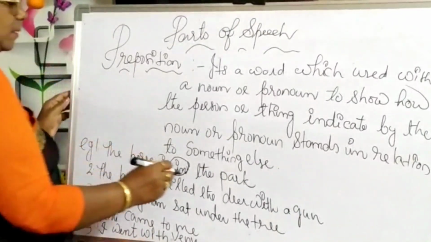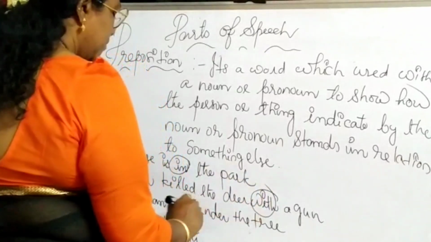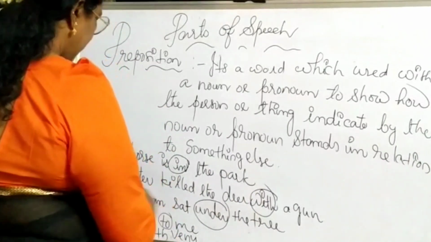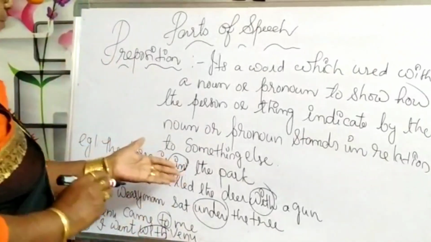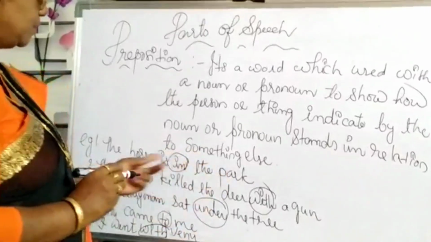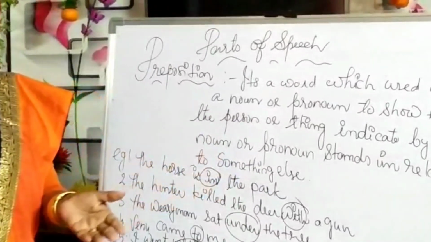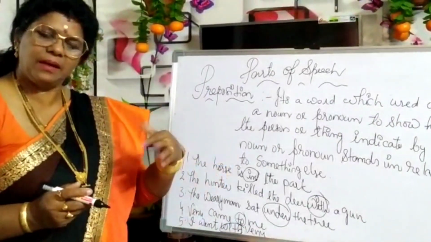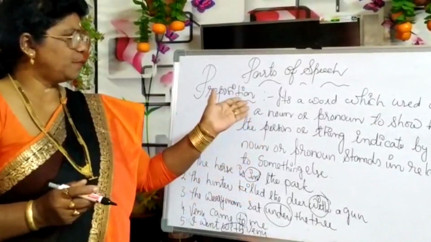The hunter killed the deer with a gun. The weary man sat under the tree. Venu came to me. I went with Venu. All these prepositions show the relation between two objects. Then in prepositions there are also various kinds. Common prepositions are there, compound prepositions are there. That all we will learn later in detail, after the completion of this parts of speech session.